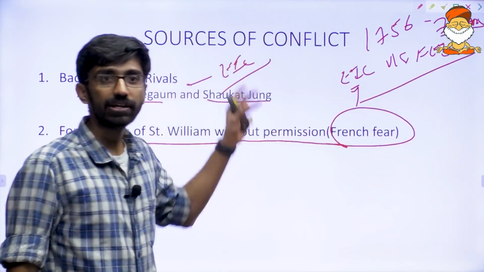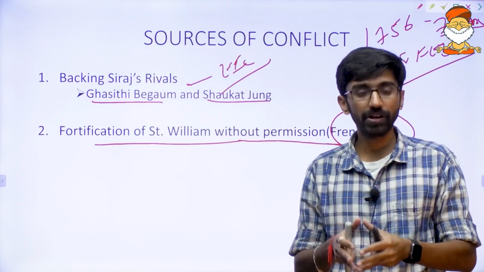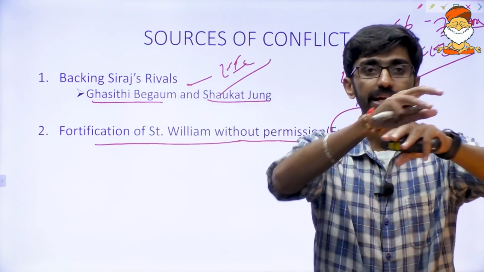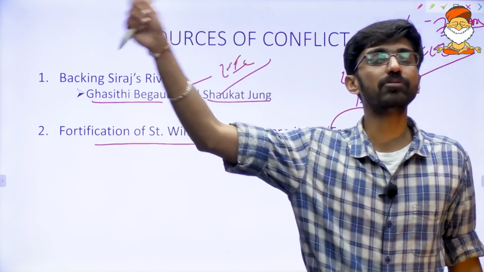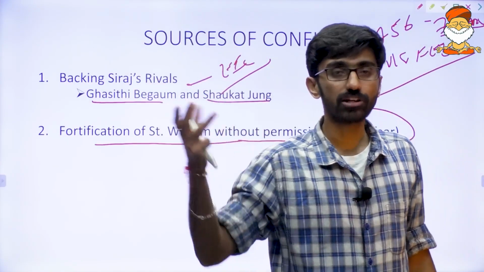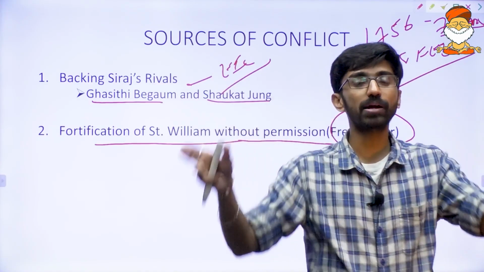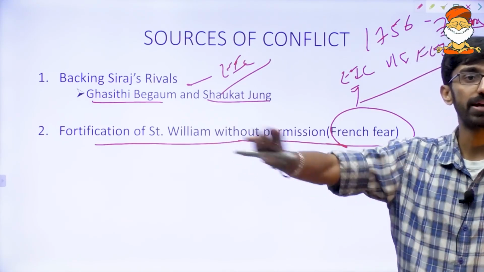Isn't the Seven Years' War the only thing that was happening? Now the English East India Company feared that this proxy war might spread to India. They were trying to increase their defenses by expanding the fort, but without taking permission from Siraj-ud-Dawla. But Siraj-ud-Dawla, as the ruler of the land, felt it required his permission to expand the fort. Okay, so because of French fear, the British were expanding Fort William.